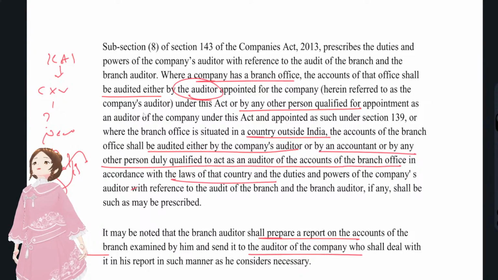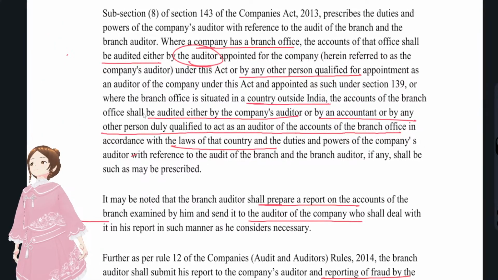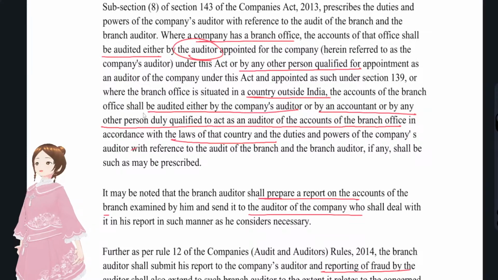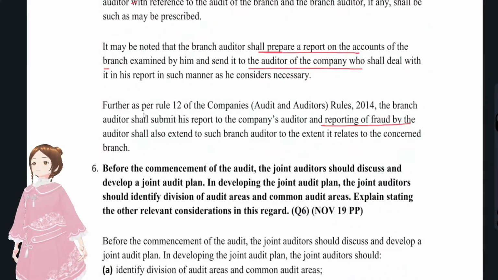So the key is to be more liberal with regard to the provisions. If you could easily apply those provisions to the scenario given in the question, you could easily score reasonable marks. At least 3 marks for a 4-mark question is decent enough, right? Yes, and if it's a direct question, you could score 4 out of 4.